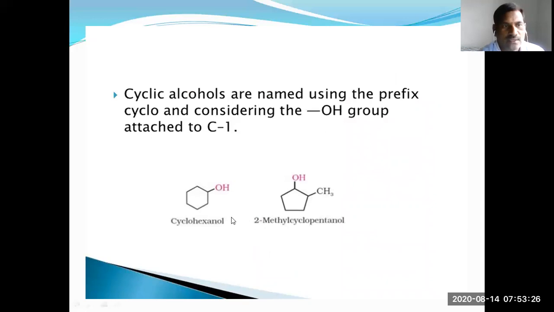You can give the cyclic alcohols a name using the prefix cyclo and considering the OH group attached to the first carbon. So cyclohexanol, this is the first carbon, this is the second carbon, 2-methylcyclopentanol.